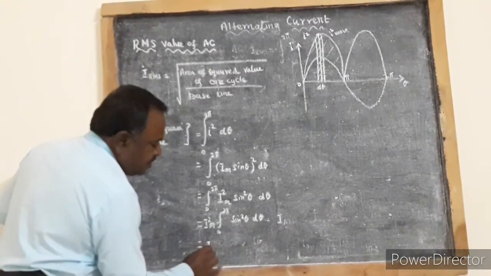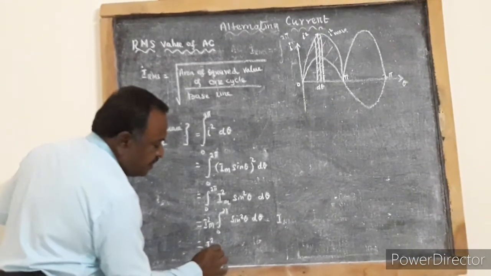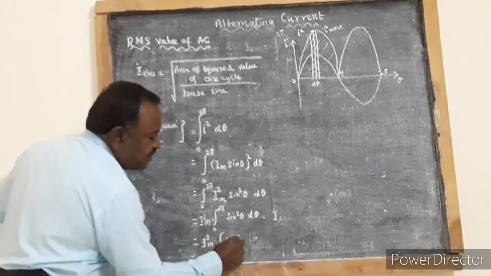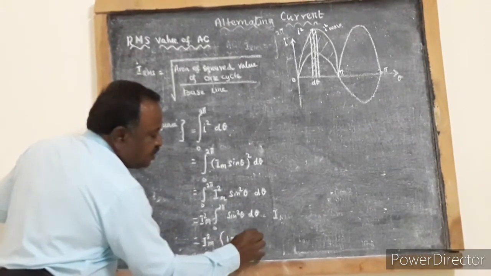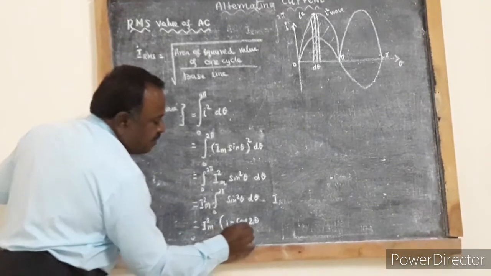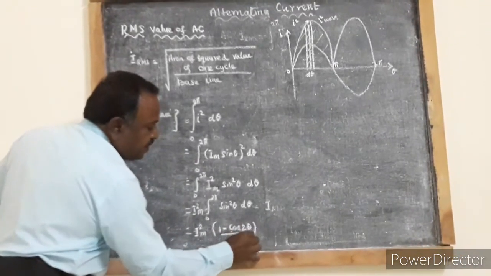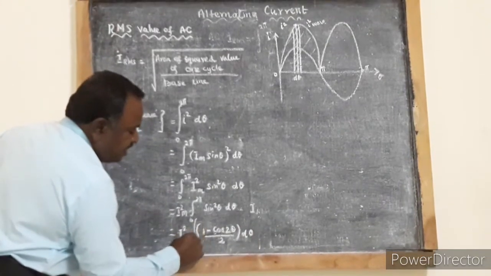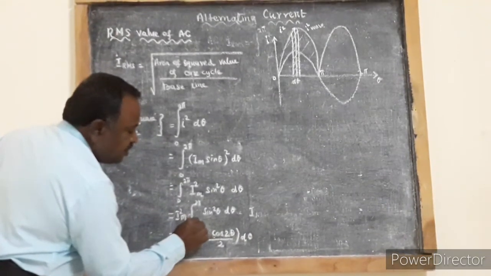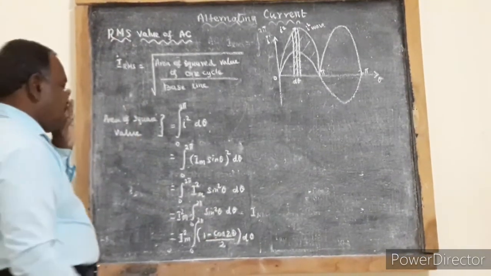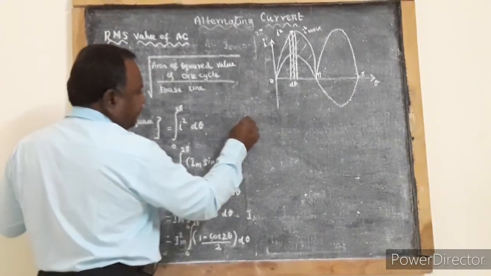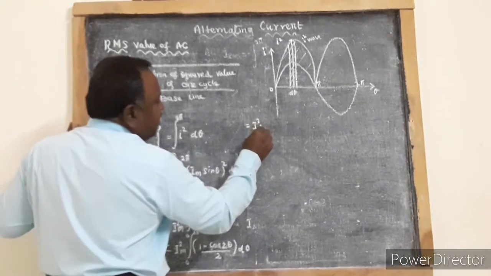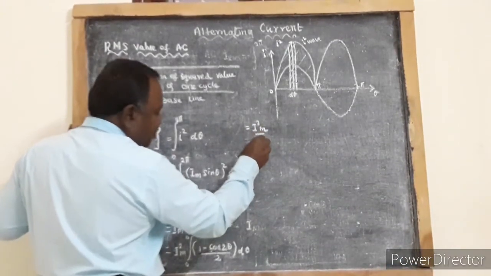That is equal to Im square times the integral of sin square theta, which can be written as 1 minus cos 2 theta by 2, into d theta between the limits 0 to 2 pi. So that is equal to Im square by 2.